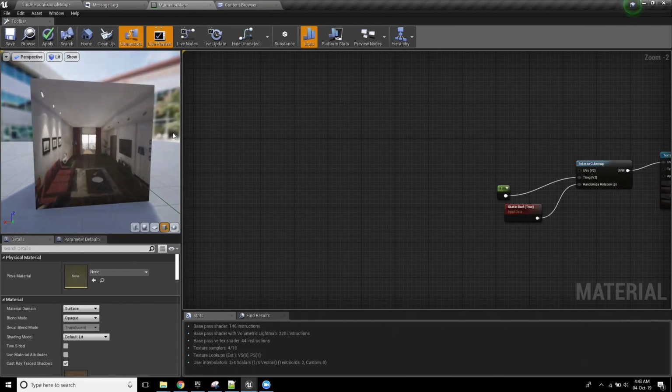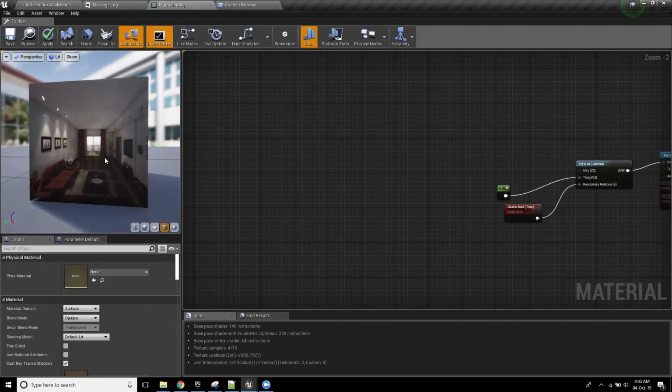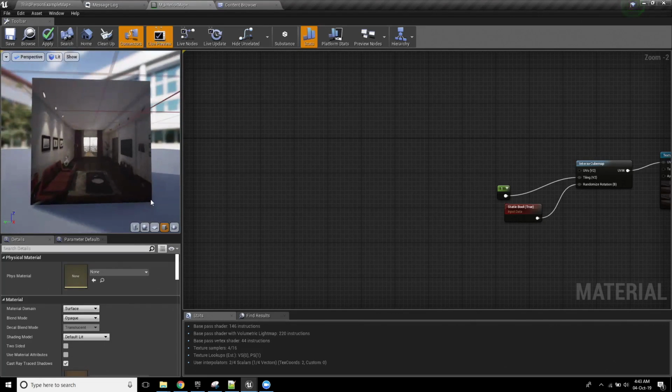What we really want to do is, as the object gets bigger, we want to make it tile more along the directions that we see. So if you imagine that we were looking at the x-axis, which is this one, we would want the y-axis and the z-axis to increase how much tiling is going on based on the size of this surface. Does that make sense to how that would work?